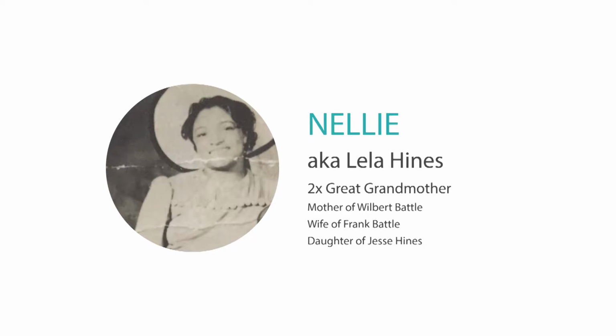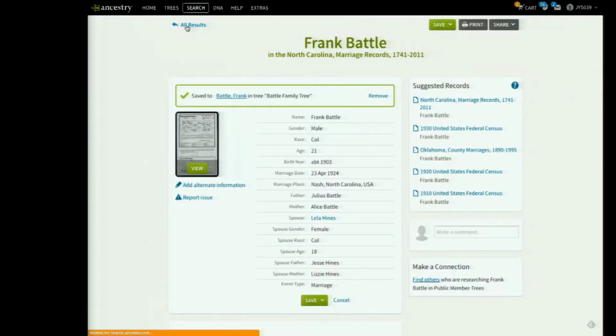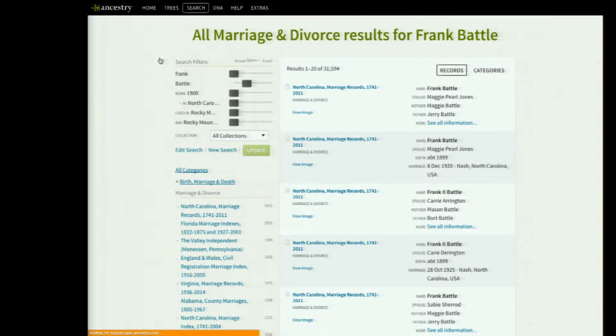So that was step 4, I think, with looking at the vital records. Now we want to go to step 5 and just continue searching the census records. So go back to your results and let's edit our search. This time, let's just look for Jesse Hines, because remember we couldn't find Nellie? Let's see if we can find her with her dad.